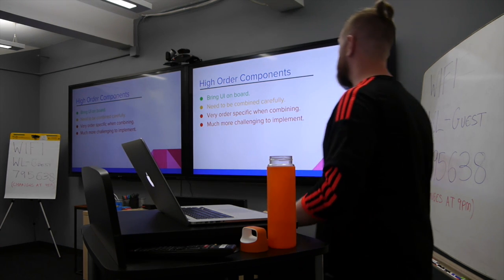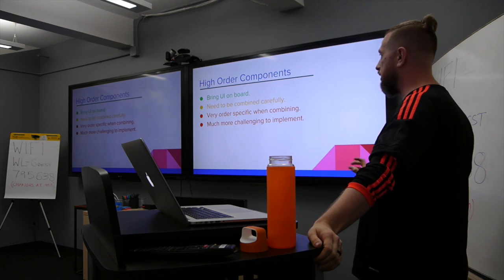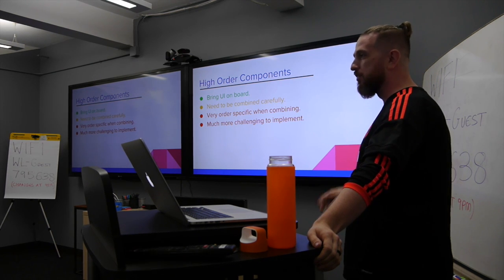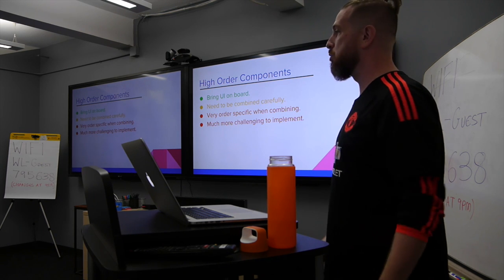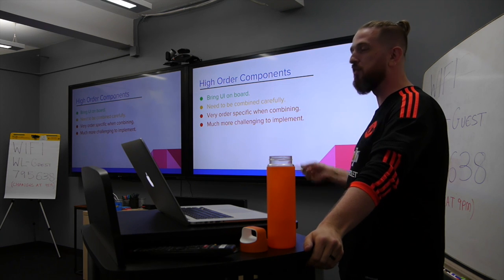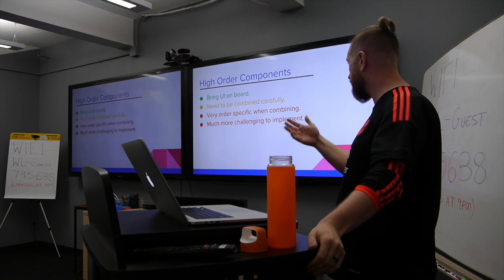You need to combine these carefully. So the one downside with this is in a lot of cases you're having to use the clone child method, which if you've done any reading on that is a bit sticky to mess with. It also means that when you chain them together, they don't necessarily work the way that you expect, and if you do them in the wrong order, you can end up completely breaking it. So you have to be very careful about that.